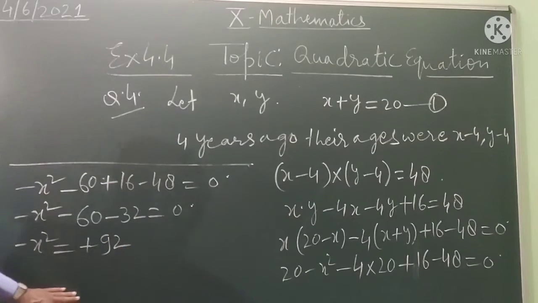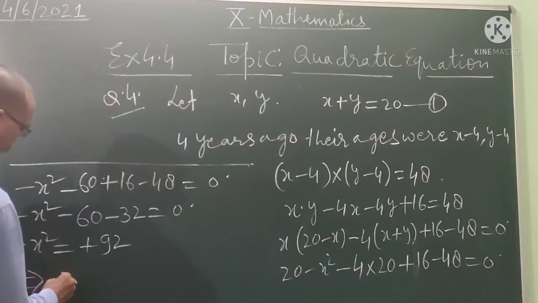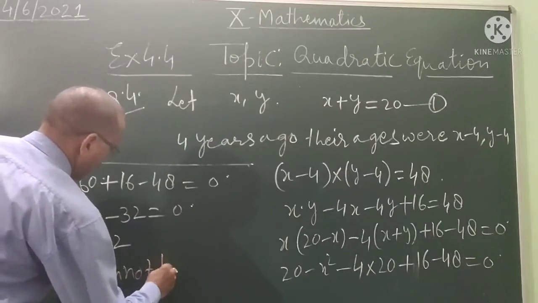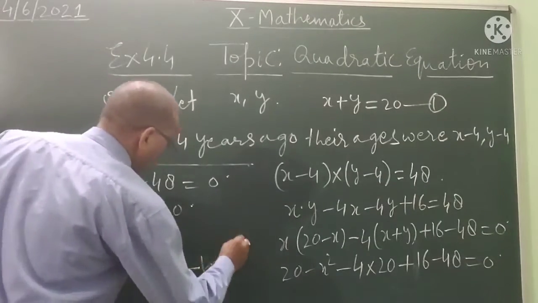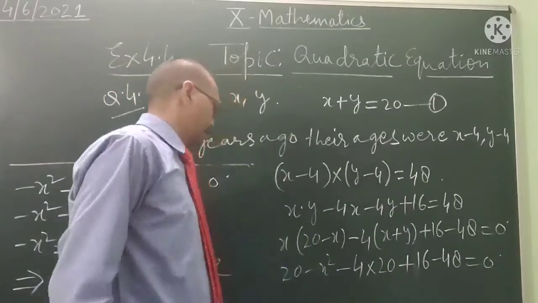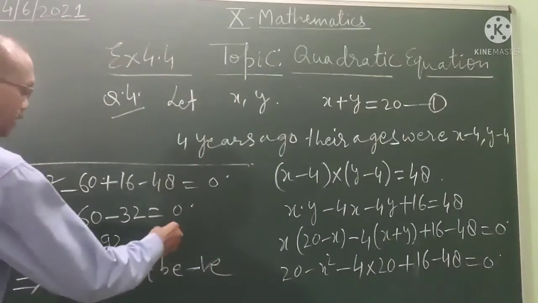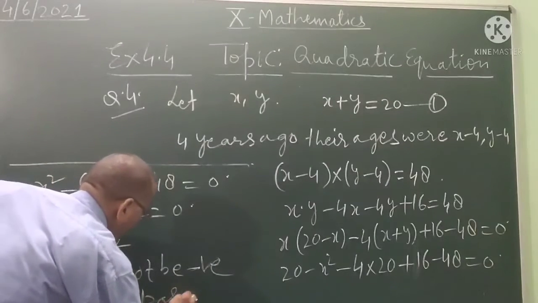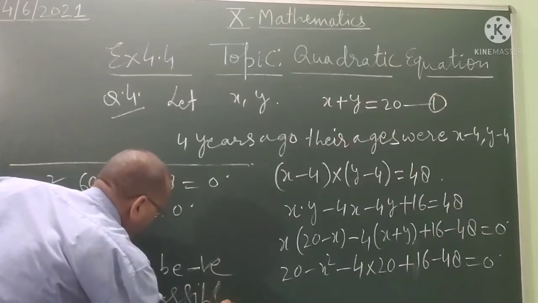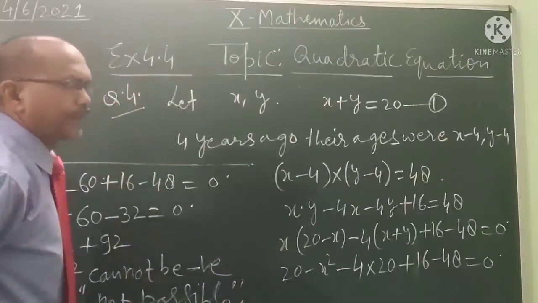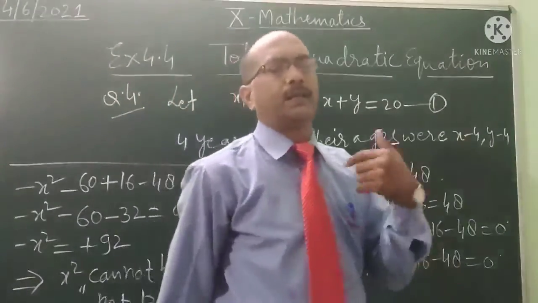Since x square cannot be negative, this situation is not correct. It is not possible. Situation is not correct, and solution is not possible.